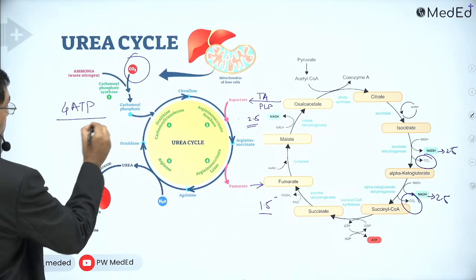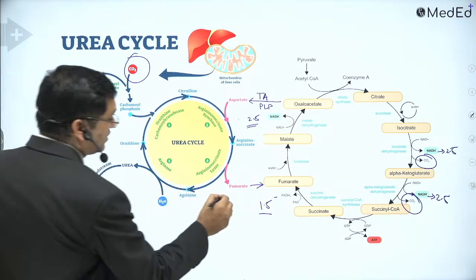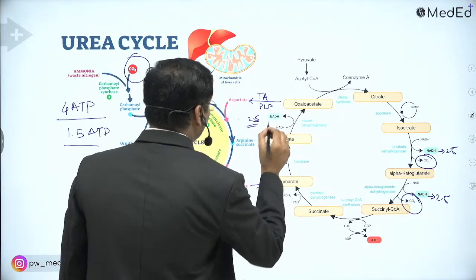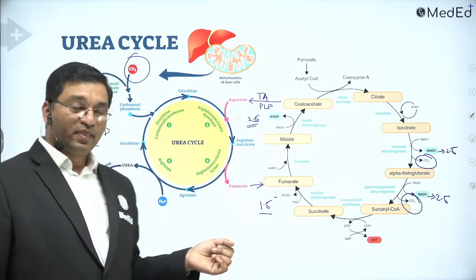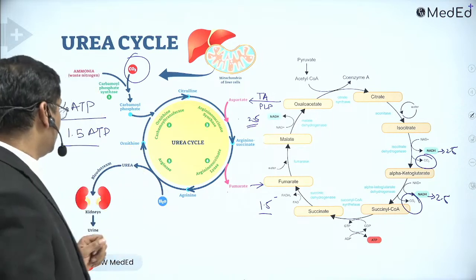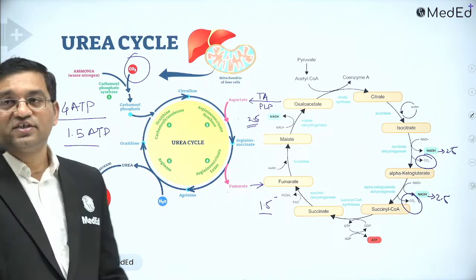So the net ATP utilization is 1.5 ATP, because it gives fumarate, and fumarate will give malate and this is NADH, and NADH will give 2.5 ATP. So the net consumption is 1.5 ATP. Okay, so this is how these two pathways are connected to each other.